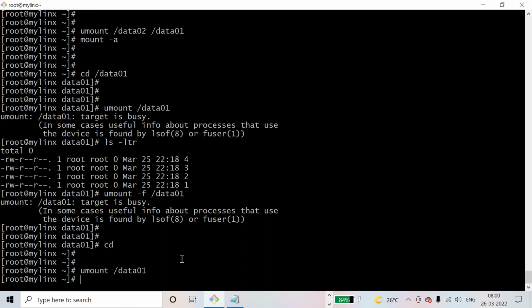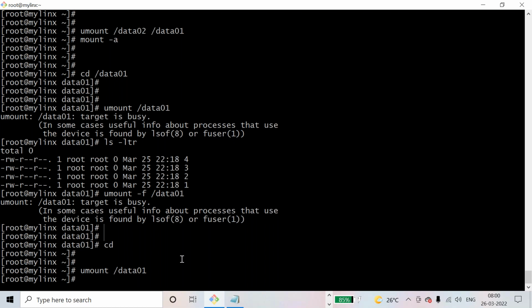Okay, you may get a question in an interview: how will you create a mount point? You will say I will create it on LVM or on a standard disk, depending on the size. Next, how to make it permanent? I will make it permanent by giving an entry in fstab. This is an important interview question. If the fstab entry is there, then it will be mounted permanently and automatically.